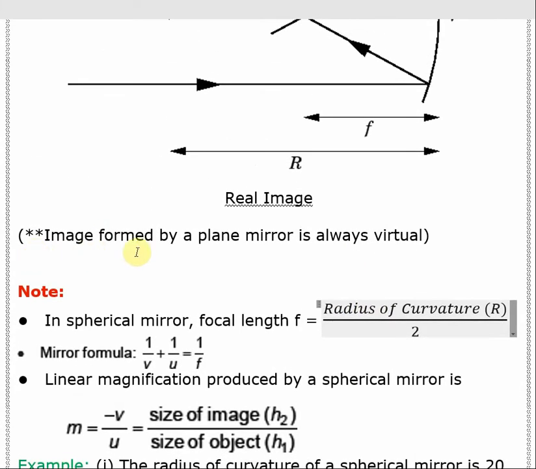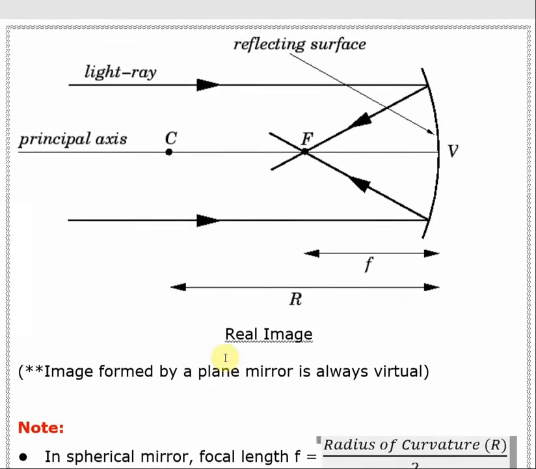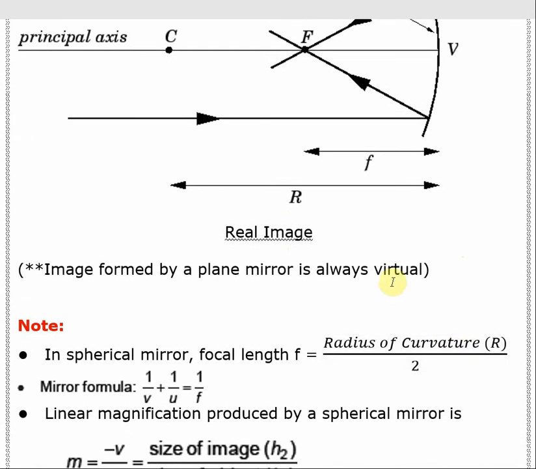Next, the image formed by a plane mirror is always virtual. Okay, we have to understand and remember this. We cannot forget that the image formed by a plane mirror is always a virtual image.